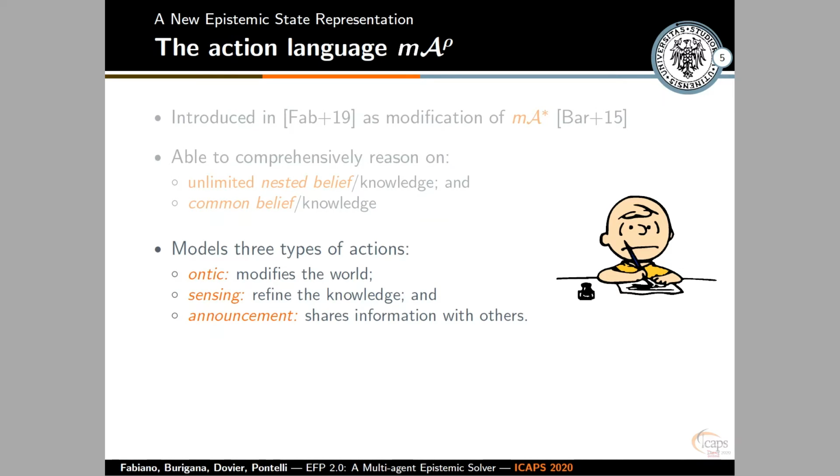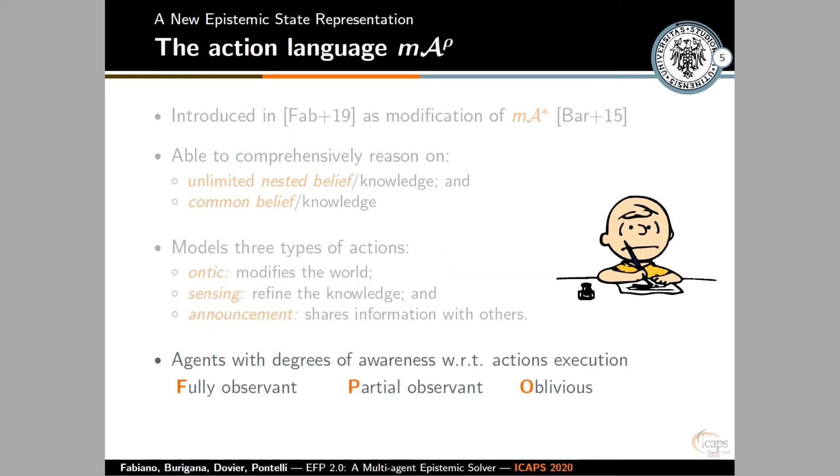Ontic is the action that most resembles classical planning. The ontic actions are the ones that allow the agents to modify the world, while sensing and announcement are called epistemic actions. Sensing is an action that is used to refine the knowledge or belief of the agents, while announcement is used to share information with others.